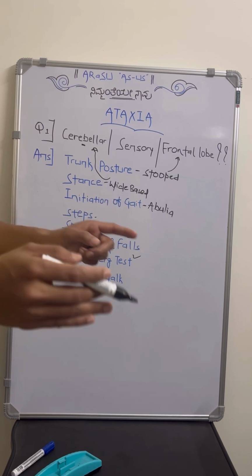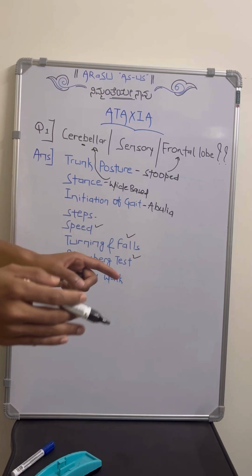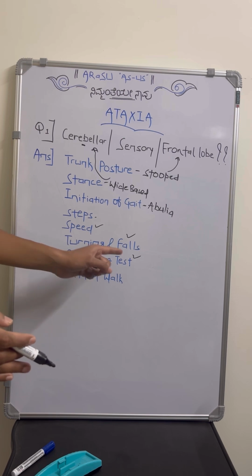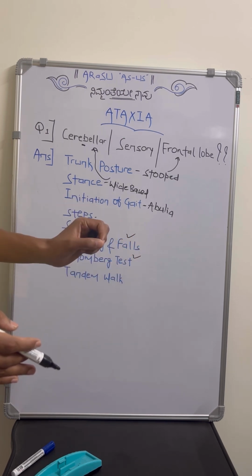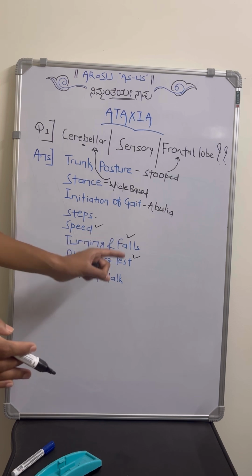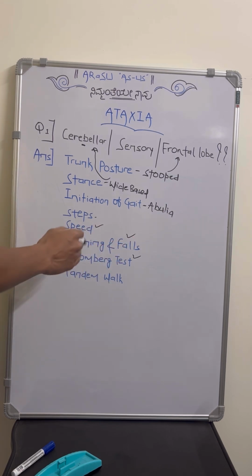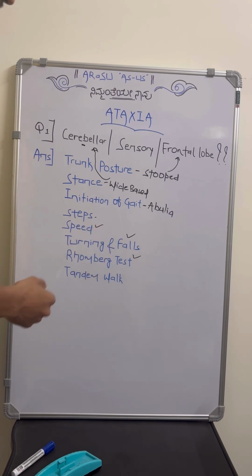We observe that the stance or the gait will be wide-based. Then you should not mention that Romberg's test is negative. You just mention Romberg's test could not be assessed. That will be the preferred sentence for the students.